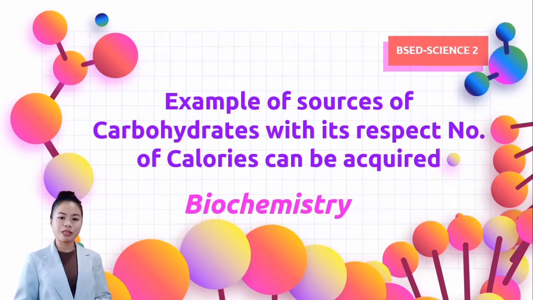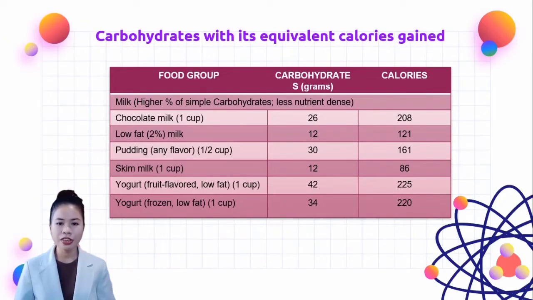These are examples of sources of carbohydrates with their respective number of calories that can be acquired. For the first table, we have the first source of carbohydrates with its equivalent calories gained. As you can see in the table, the first column represents the food group, which is milk, with a higher percentage of simple carbohydrates but less nutrient dense. The second column represents the carbohydrates in grams. Then the third column is the equivalent calories.